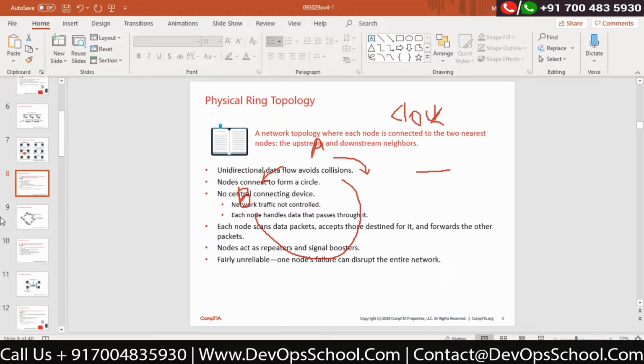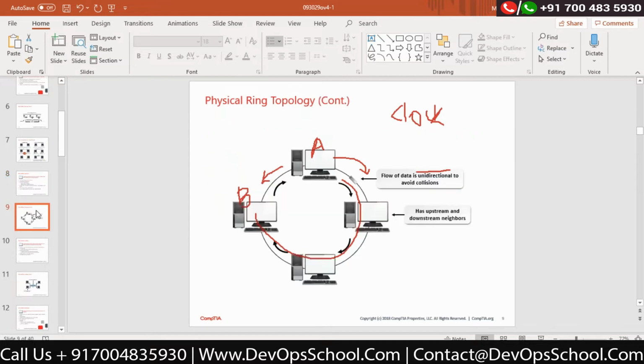Nodes are connected in the form of a circle, that is, a circular fashion. Correct? No central device. There is no centralized device available to manage this. Each node scans the data packet, accepts those destined for it and forwards the rest to other nodes. Now what is interesting is that every node, this is not like a bus which we connect with a T, correct? Here, A sends the data for computer B, but it is sending the data through this computer.